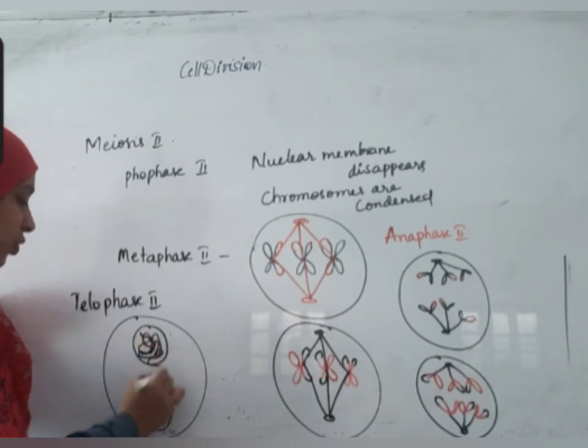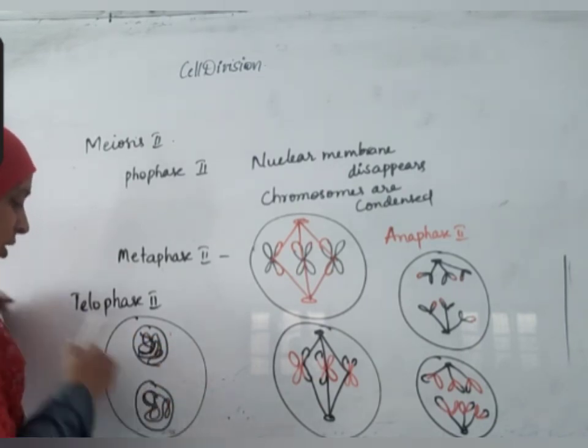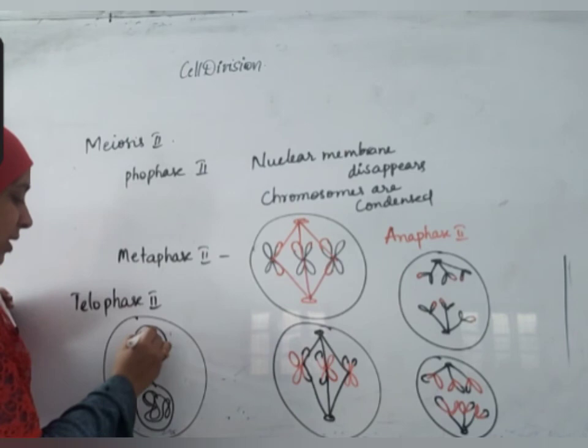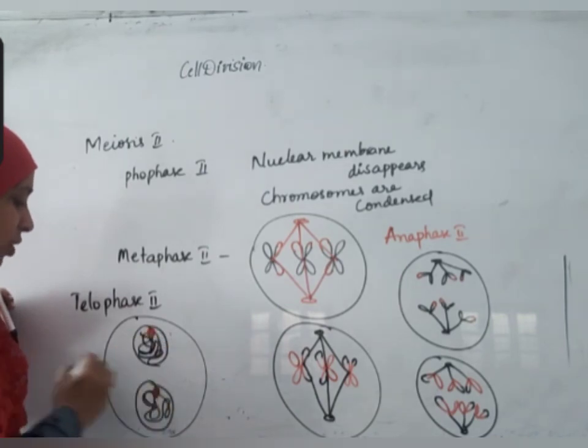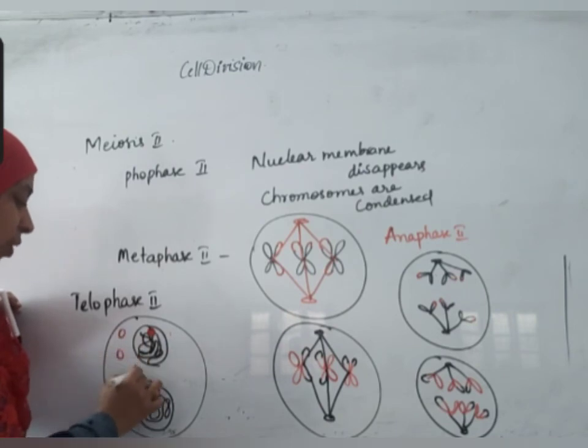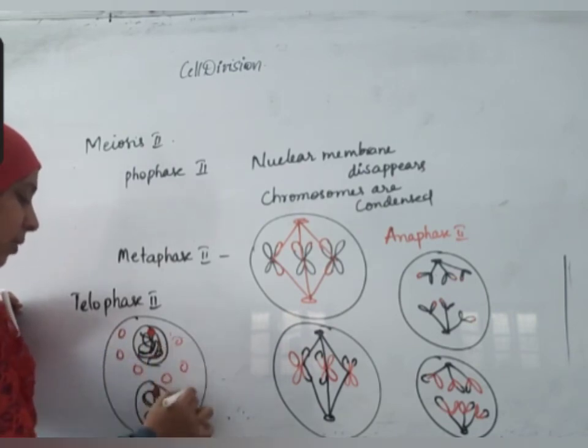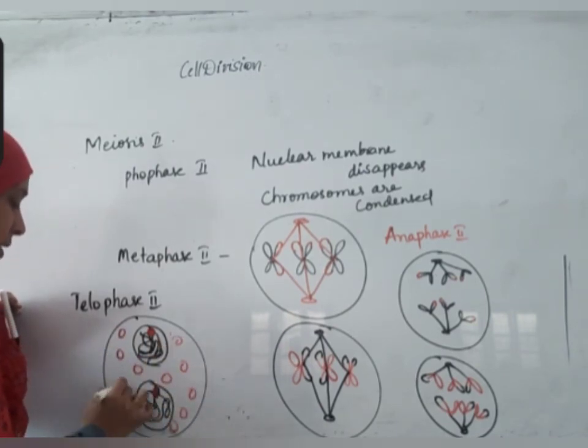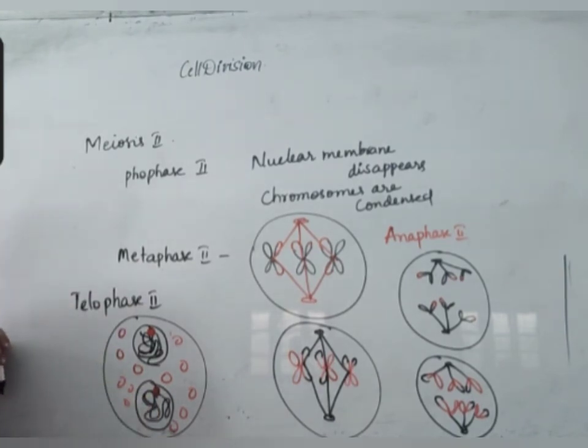Chromosomes coil themselves to form chromatin structures. Nucleolus is formed in this cell also. In this cell also. And all the cell organelles will form again. And finally cytokinesis takes place.